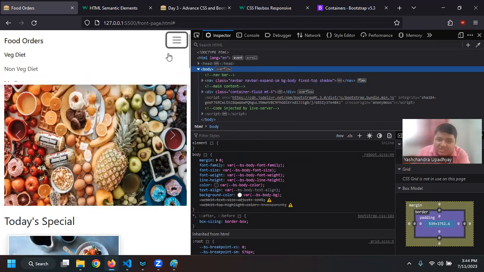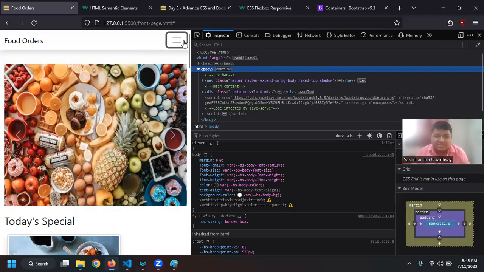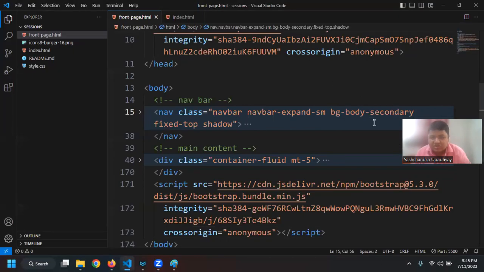Okay. So this is possible because I have, let us say, navbar-expand-sm. So it will only expand when the device width is more than the small screen, that is basically, I believe, 776 pixels. Next I'm applying a bg-body, and when I'm applying nothing, that means it will apply the white color. And if I'm saying secondary, then what it will do is it will change the color of it. It is not fine. I believe the server is not running.